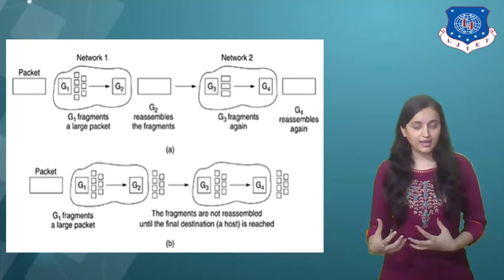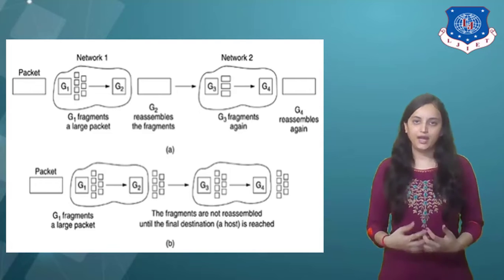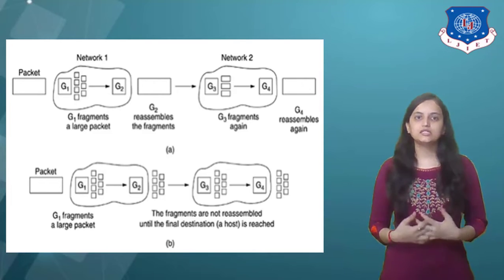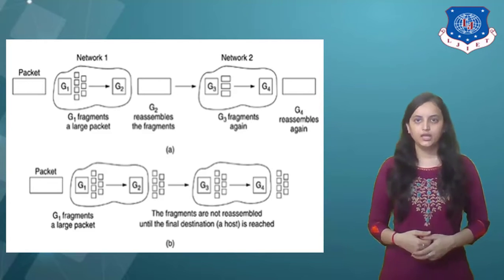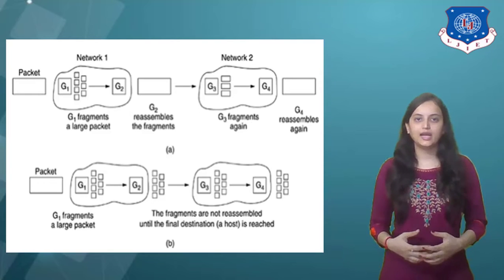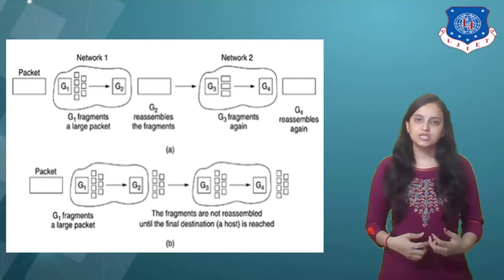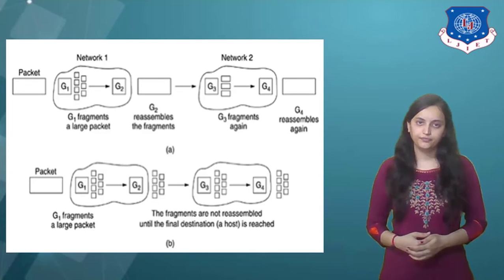When an oversized packet arrives at this gateway, the gateway breaks it up into fragments. Each fragment is addressed to the same exit gateway where the pieces are recombined. In this way, passage through the small packet network has been transparent. Subsequent networks are not even aware that fragmentation has occurred.